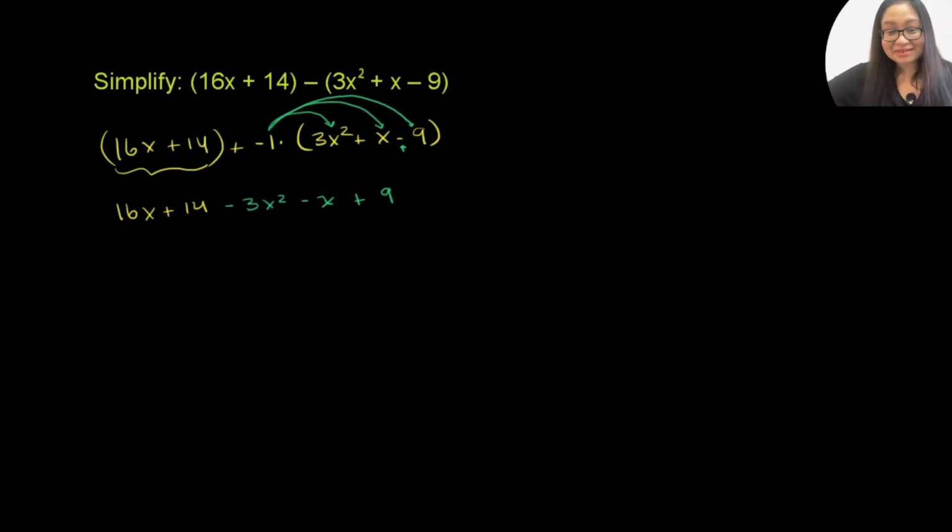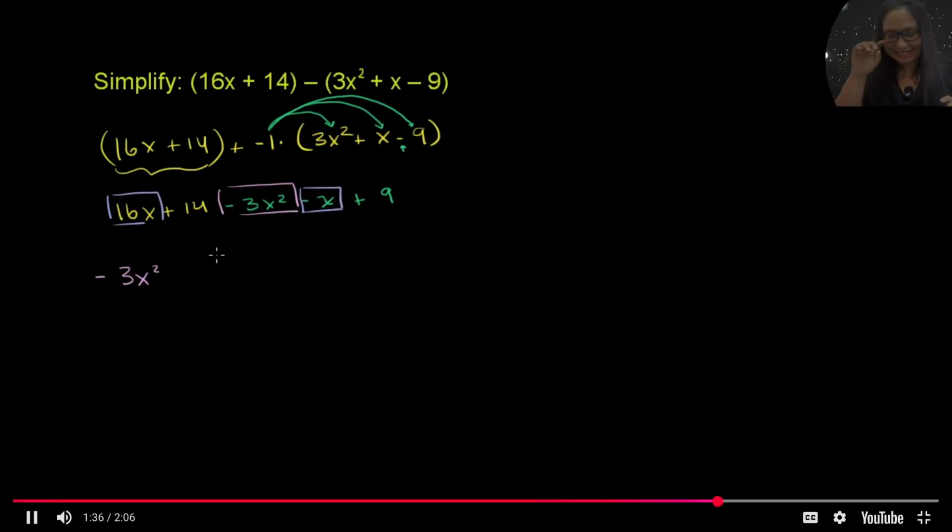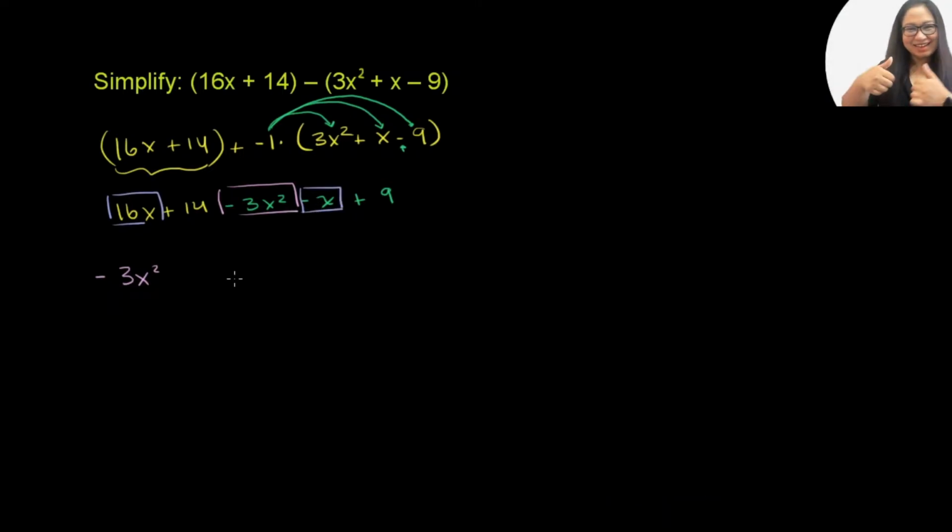So what's our highest degree term here? I like to write in that order. We have only one x squared term, second degree term, we only have one of those. So let me write it over here, negative 3x squared. And then what do we have in terms of first degree terms, of just an x to the first power? Well, we have 16x. And then from that, we're going to subtract an x, subtract 1x. So 16x minus 1x is 15x. If you have 16 of something and you subtract one of them away, you're going to have 15 of that something.